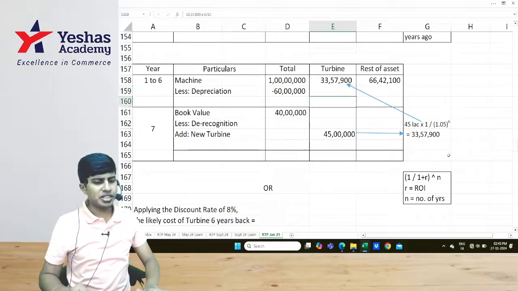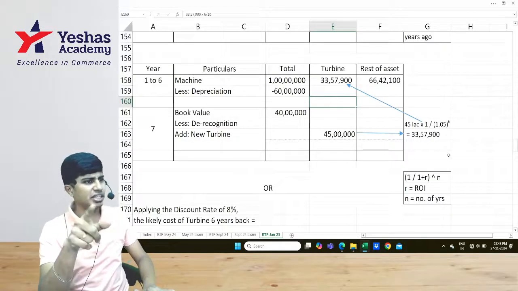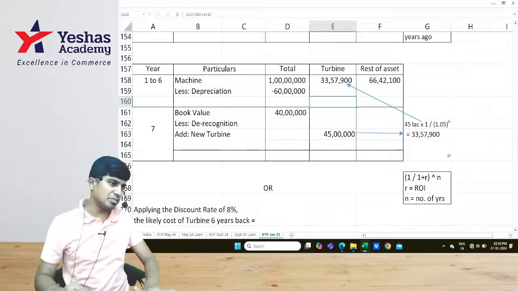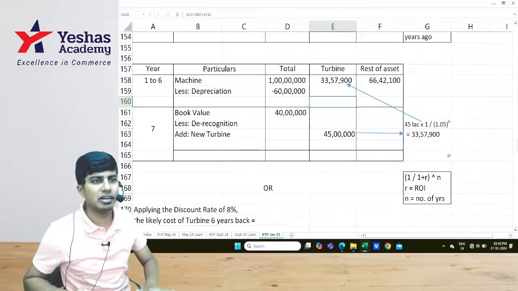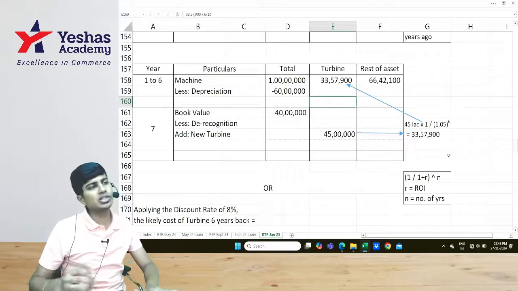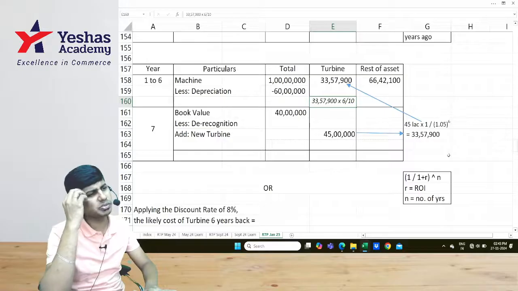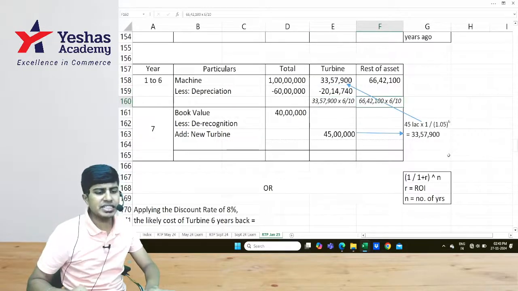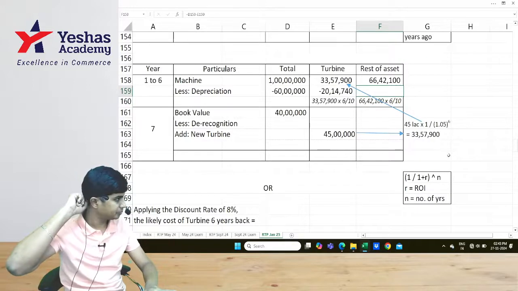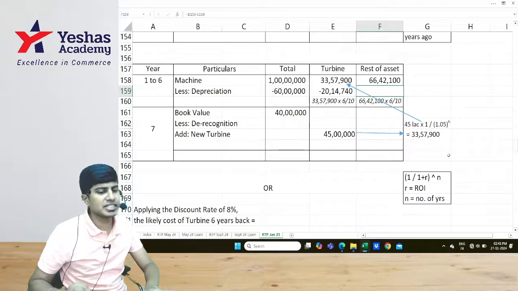Understood that depreciation is done keeping scrap value as 0, useful life as 10 years, and straight line method as the basis. So 33 lakh 57,900 minus 0 divided by 10 is depreciation for 1 year. Into 6 you will get full years, 6 years. So straight away do 33 lakh 57,900 into 6 by 10. You got this? Here it is 66 lakh 42,100 into 6 by 10. What do you get?